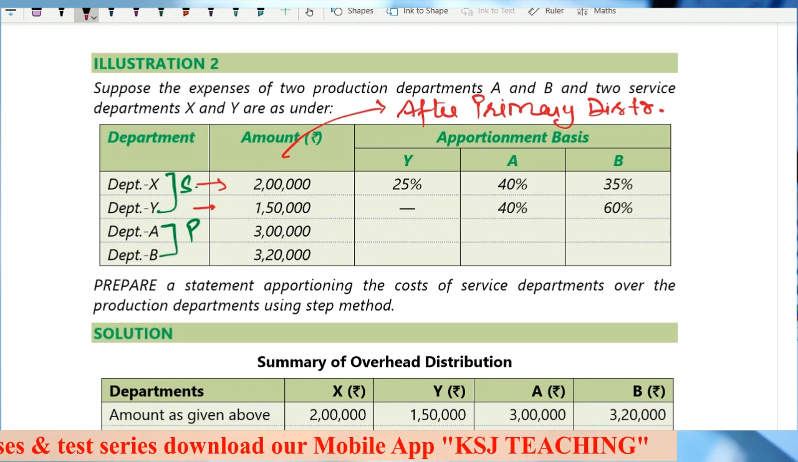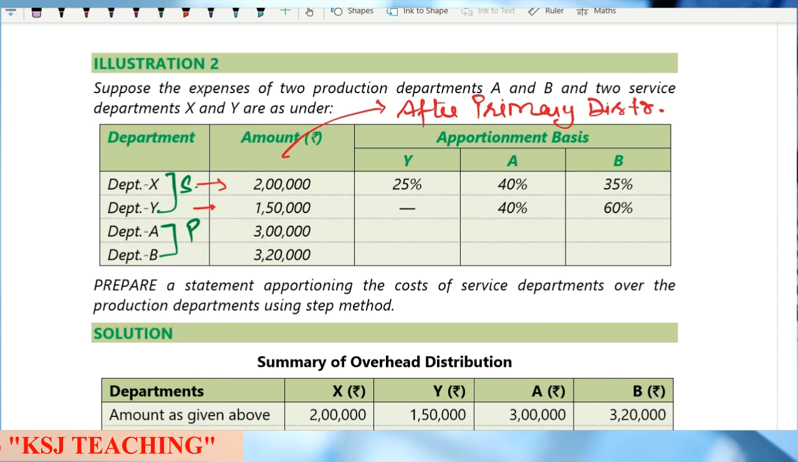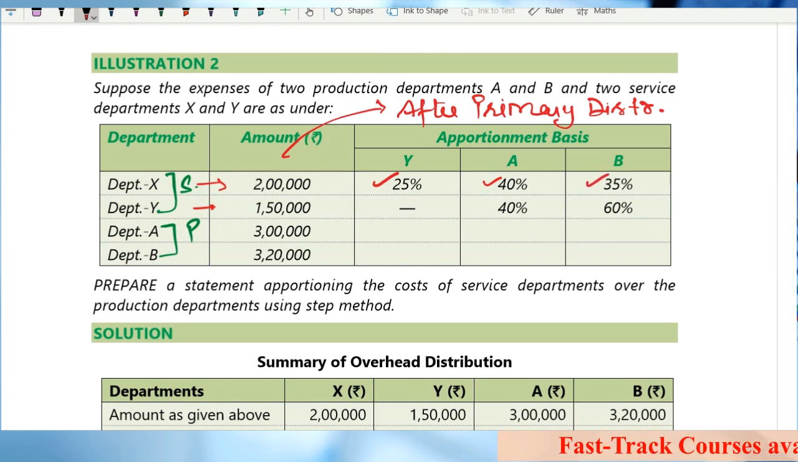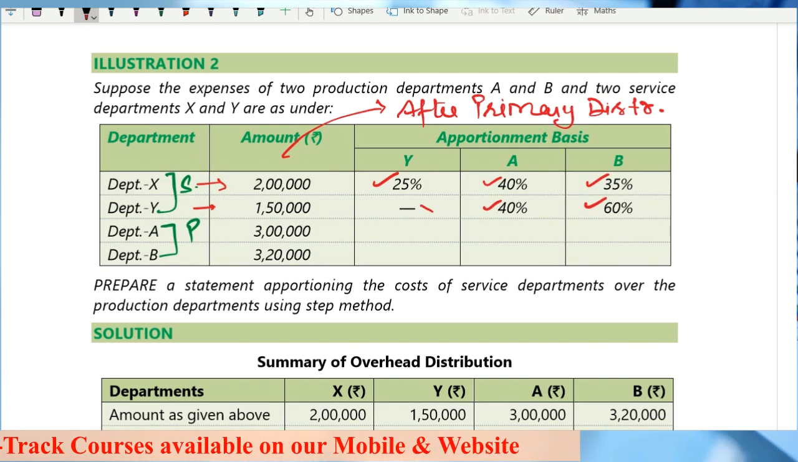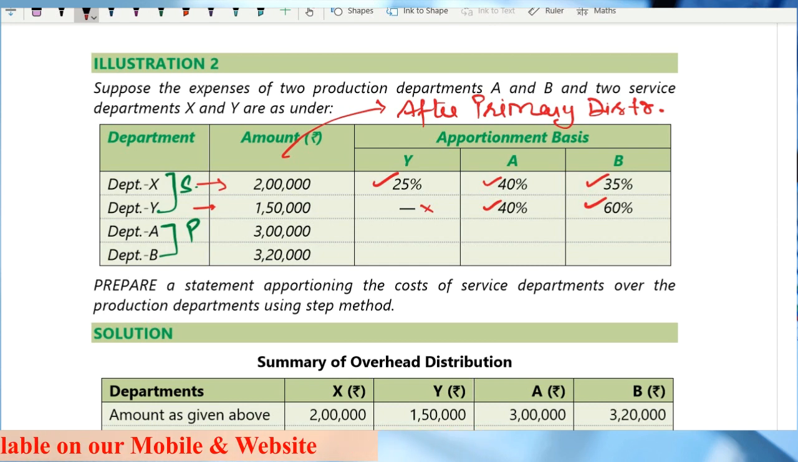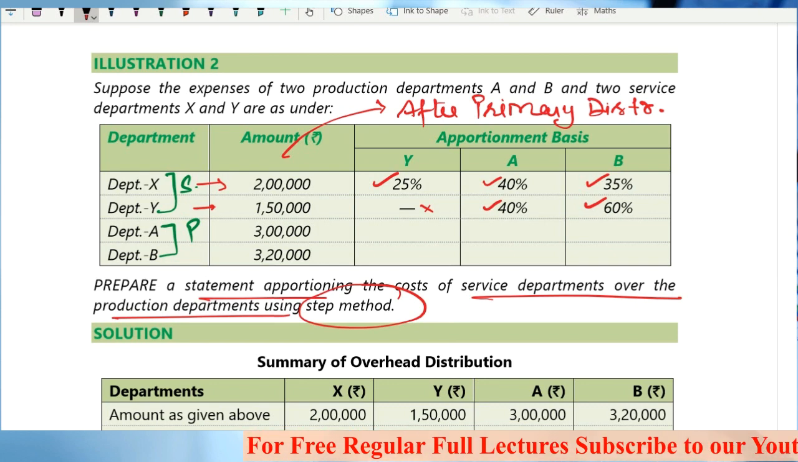On the apportionment basis, he says department X has provided services to Y, another service department, and to A and B. Whereas department Y, again a service department, has provided services only to A and B. He is not providing any services to X, so it is a one-way communication. Prepare a statement apportioning the cost of service departments over production departments using the step method. Step ladder method and step method are one and the same thing.